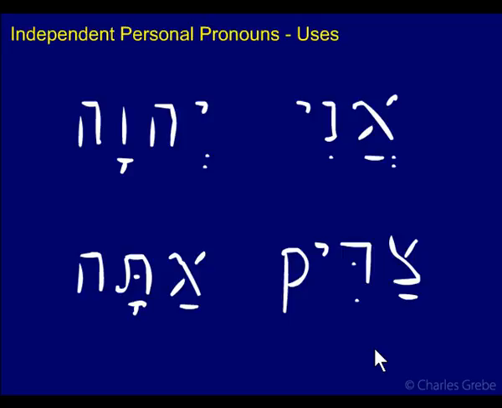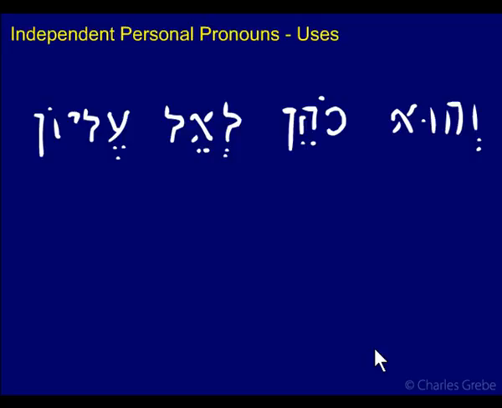Another example of a pronoun in a nominal sentence with no verb is this one. Vehu kohen le'el elyon. We could translate this and or now. We would need a context to know how to translate the conjunction there, but let's just say now.